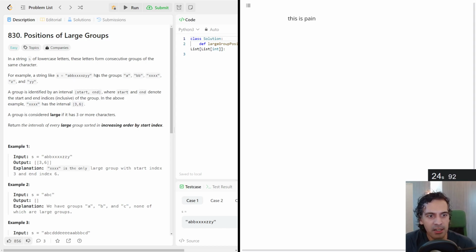A group is identified by an interval, start and end, where start and end denote the start and end indices, inclusive, of the group. So for example, x is at interval 3 to 6 because it's on the third index and the sixth index, with 0 indexing. A group is considered large if it has 3 or more characters. So return the intervals of every large group, sorted in increasing order by start index.